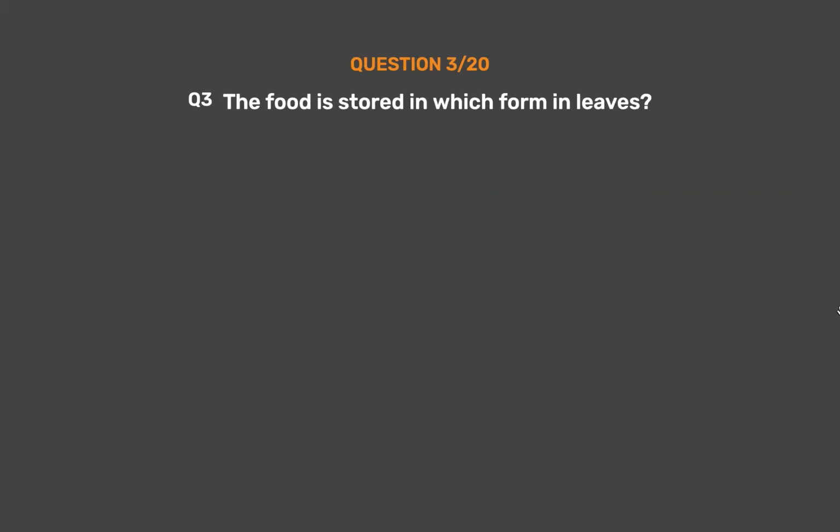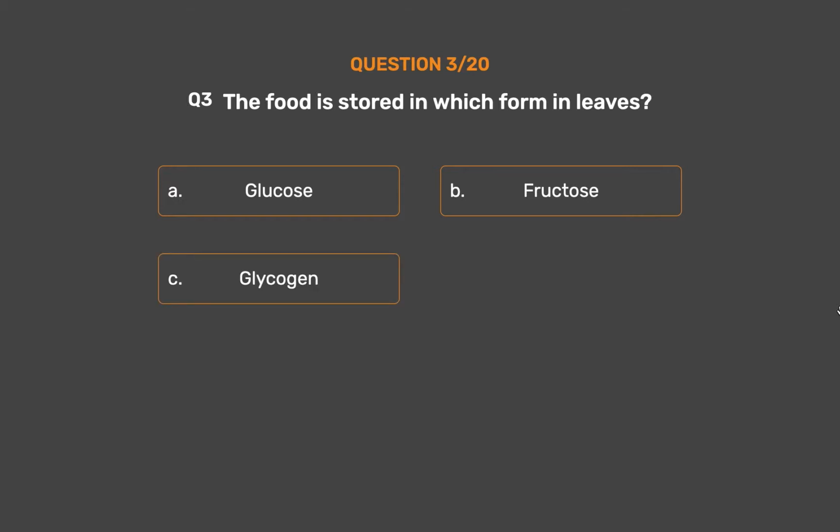Question number 3. The food is stored in which form in leaves? Option A. Glucose. Option B. Fructose. Option C. Glycogen. Option D. Starch.